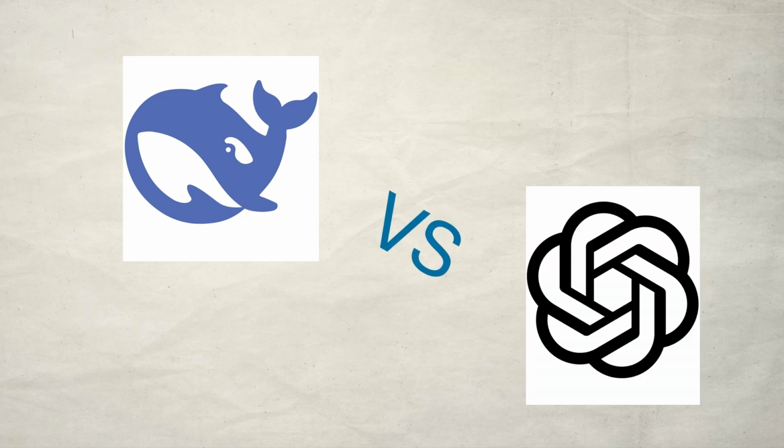Many of you have heard about DeepSeek. It's an open-source artificial intelligence developed by a Chinese company. In this video I will compare ChatGPT and DeepSeek and try to decide which one is better at coding microcontrollers.